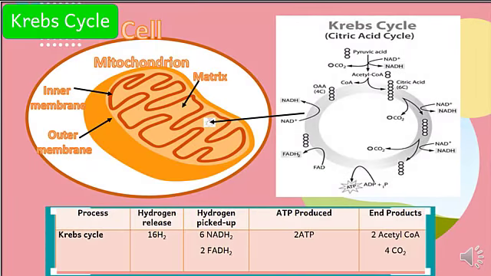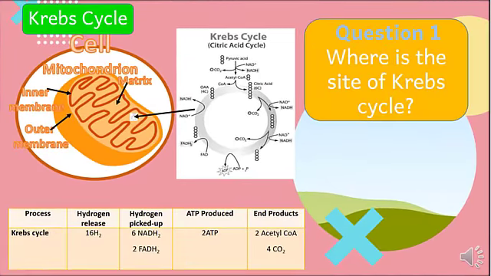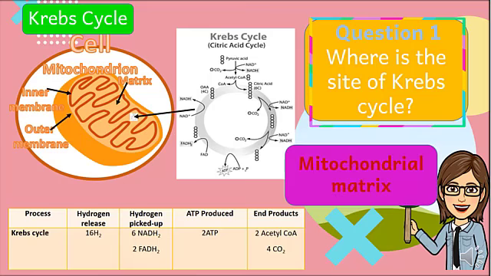To make it easier for you to understand Krebs cycle, let us consider the table that I have. Let us know if you absorbed something about Krebs cycle. Let us answer this first question. Where is the site of Krebs cycle? Yes, it happens in the mitochondrial matrix.